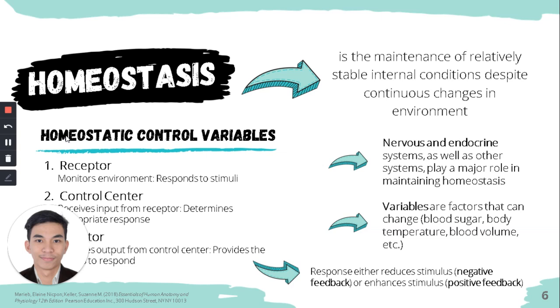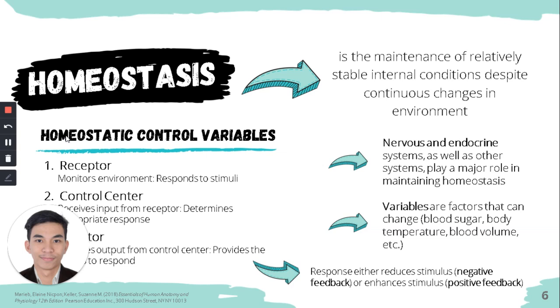Pag sinabing dynamic, kahit na nagkakaroon ng pagbabago, nagkakaroon ka pa rin dapat ng internal balance in which internal condition may change and vary but always within relatively narrow limits. So in general, our body demonstrates homeostasis kapag yung mga needs niya or mga needs mo ay nami-meet at nagfa-function smoothly.